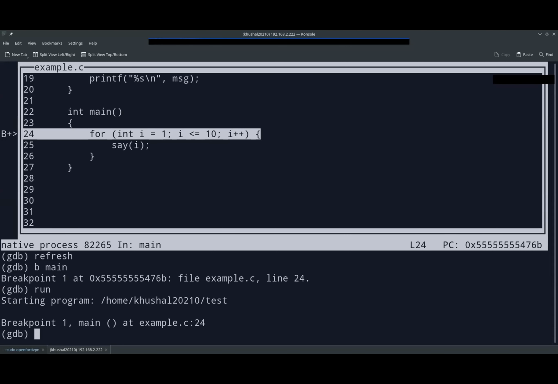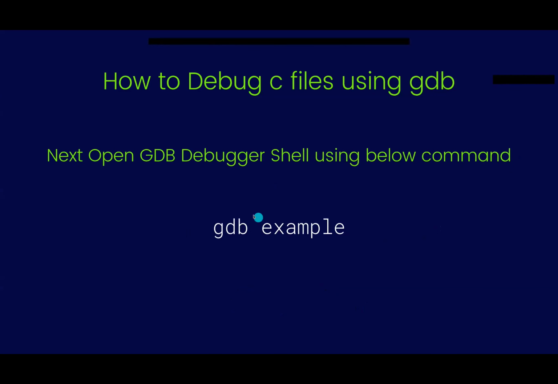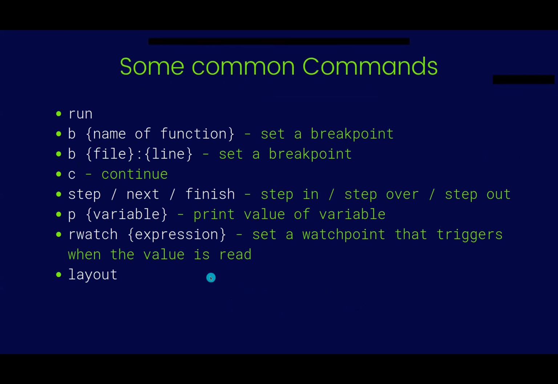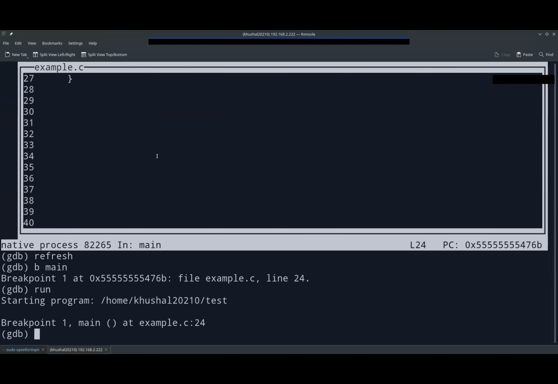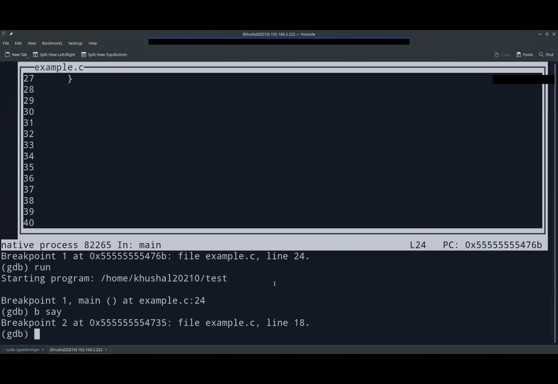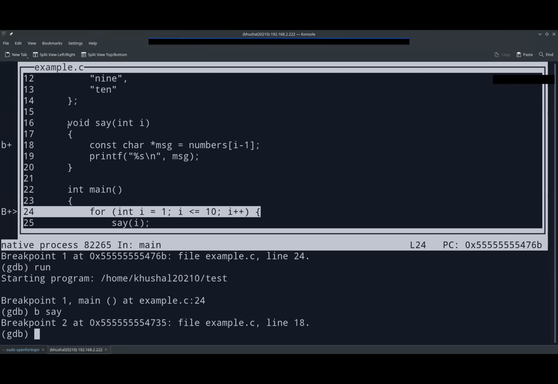So there are some commands we can use from now on. I have explained this in the example. There are some common commands. One is run. Next is setting up a breakpoint, which we can do in multiple ways. One is b space name of function, which I used recently, b space main, or the say function. Let me show you by using b space say. It will set up a breakpoint at line number 18 in the say function. So there's one breakpoint and there's another breakpoint.